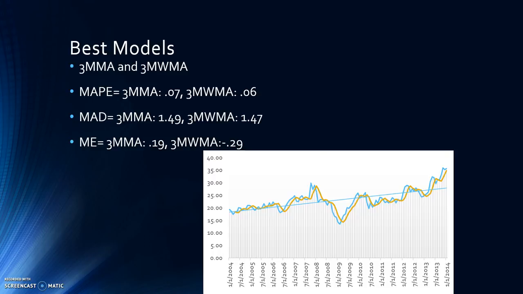The mean absolute deviation for the 3-month moving average is 1.49, which is the second lowest, and for the 3-month weighted moving average, 1.47 is the lowest mean absolute deviation. For mean error, the 3-month moving average is 0.19, and the 3-month weighted moving average is -0.29. For the 3-month moving average, you can tell that the forecast is undershooting a little bit, and for the 3-month weighted moving average, it's overshooting a little bit.